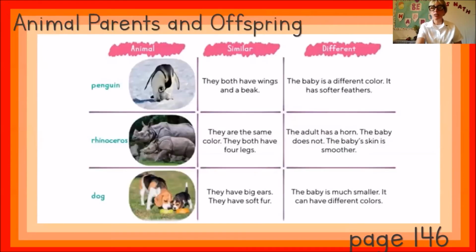Let's turn the page to 146. Here we are going to read and listen to the following text. Make sure you follow the reading with your finger. Animal parents and offspring. Read and listen to the following text. Animal offspring can look like their parents.